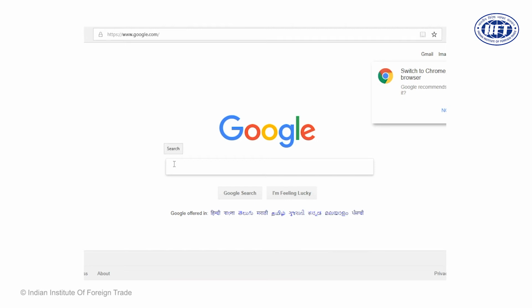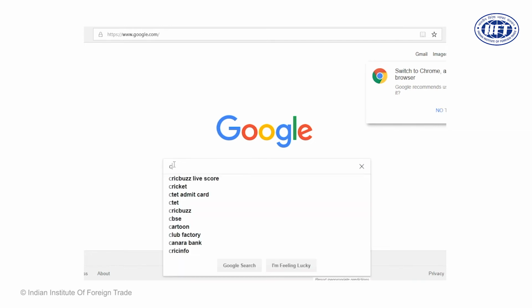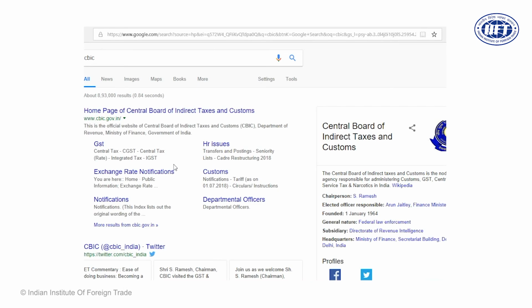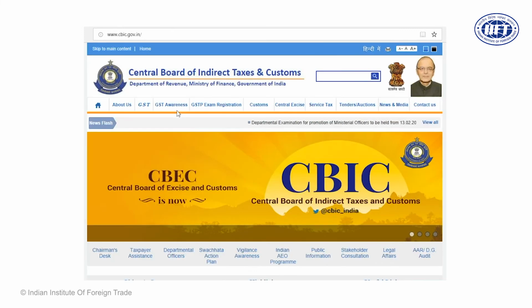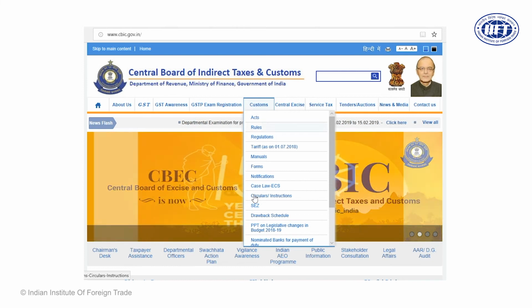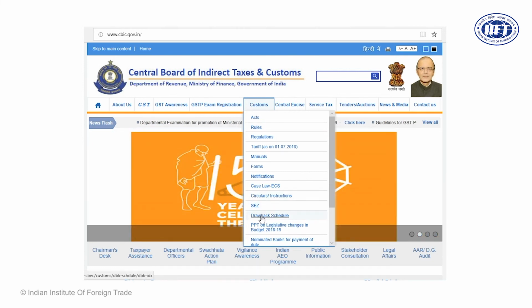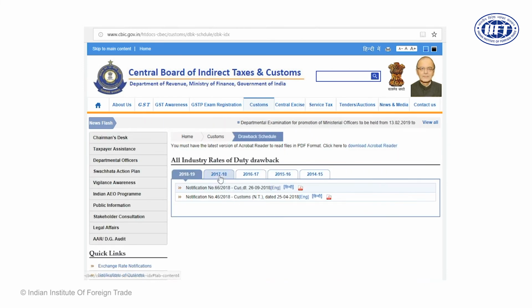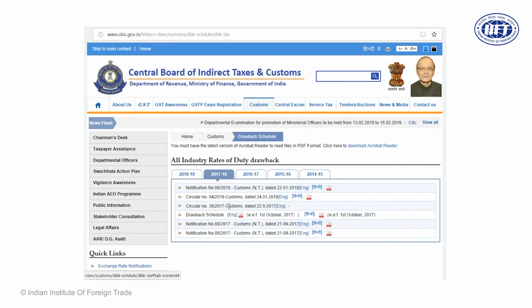Google, dear friends, is our true friend. Let us go on Google and type here CBIC, Central Board for Indirect Taxes. It's a new name given to CBEC, Central Board for Excise and Customs, post implementation of goods and service tax. And you see the beauty of this Google. Here we go on customs and here we go on drawback schedule. We click it here and we would like to download the drawback schedule, and here it is written drawback schedule.